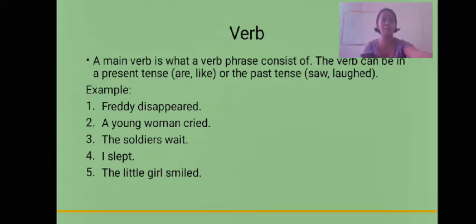For example, number 1, Freddy disappeared. The verb phrase there is disappeared. When you say disappeared, it can be a verb phrase since that is the past tense in a specific sentence. Then the second one is: a young woman cried. The verb here is cried.